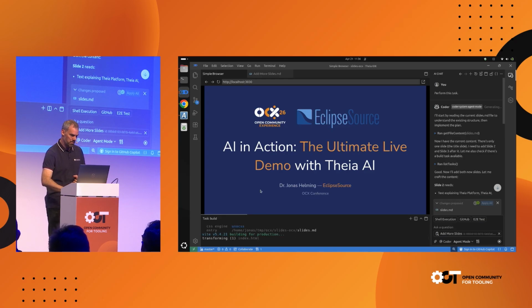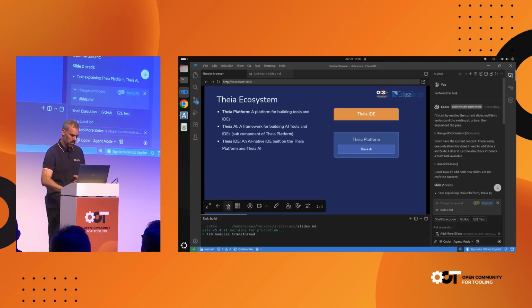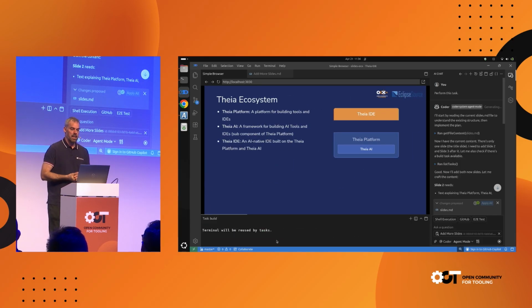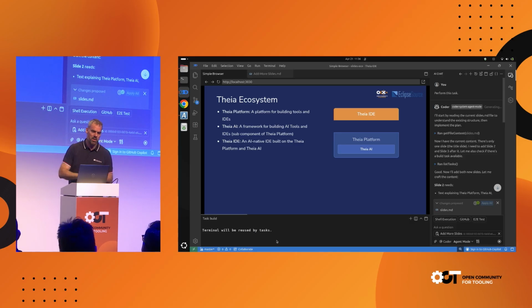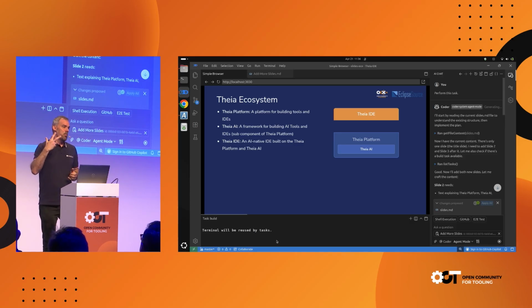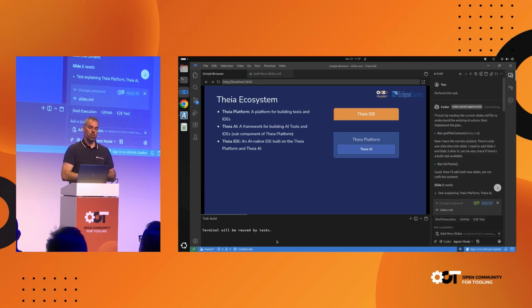All right, should be done. Let me go to slide number 2. Okay, that's my second slide. Also, I've not seen this before, but it looks pretty much like I wanted. So in this demo, I will show you mainly 3 technologies. Number 1 is the Theia platform.